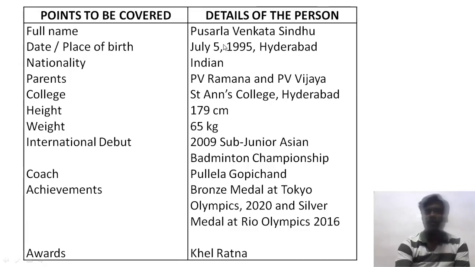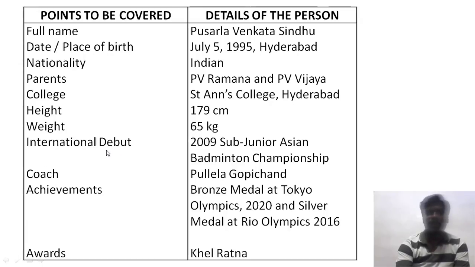Full name, Pusarla Venkata Sindhu. Date and place of birth, July 5, 1995, Hyderabad. Nationality, Indian. Parents, PV Ramana and PV Vijaya. College, St. Anne's College, Hyderabad. Height, 179 centimeters. Weight, 65 kilograms. International debut.